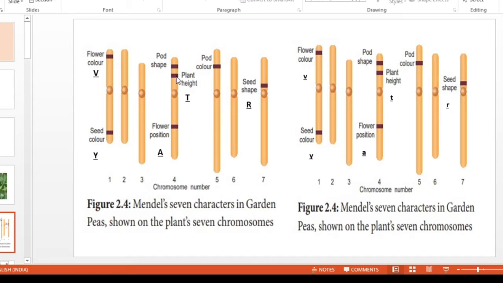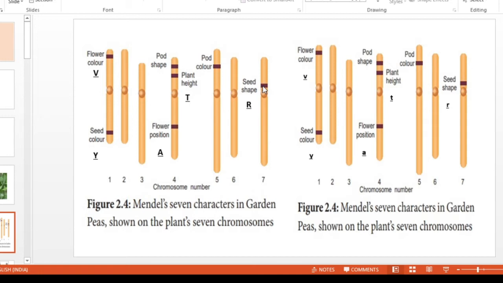and just below that we can see the factor for plant height, and the factor for flower position is located at the posterior end of chromosome number 4, and the factor for pod color is located at the anterior end of chromosome number 5 and the factor for seed shape is located at the anterior end of chromosome number 7.